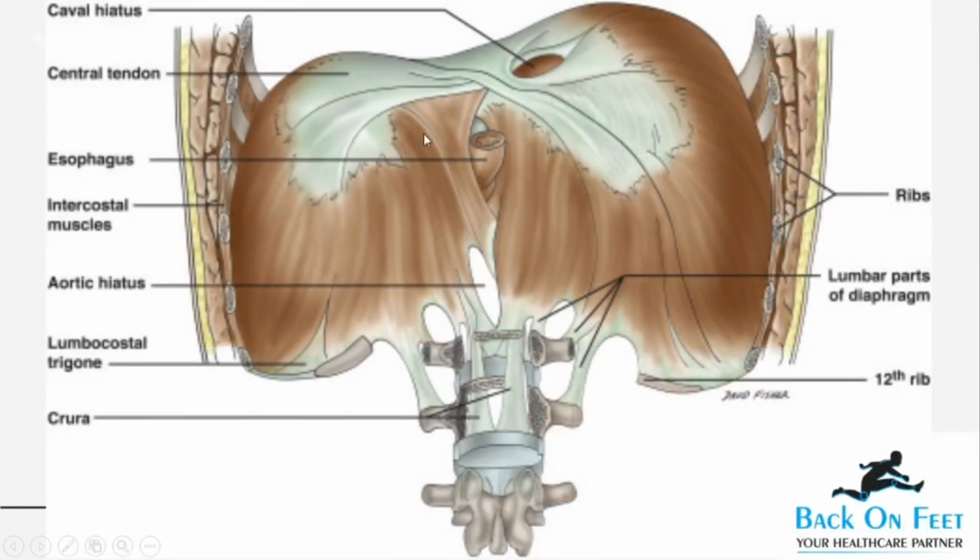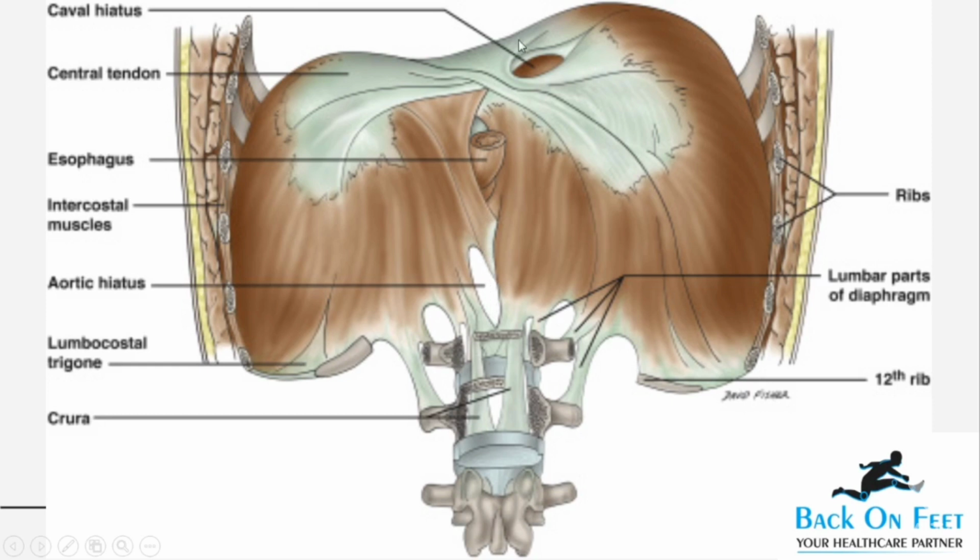If you see the diaphragm over here, this is from the posterior aspect. This is your right dome, this is your left dome. This is the caval hiatus, that is vena cava hiatus or vena cava opening, which will be at T8 level. This is your esophagus, so this aperture over here is your esophageal opening, which is at T10 level, and this here is your aortic hiatus or your aortic opening, and this is at the T12 level.